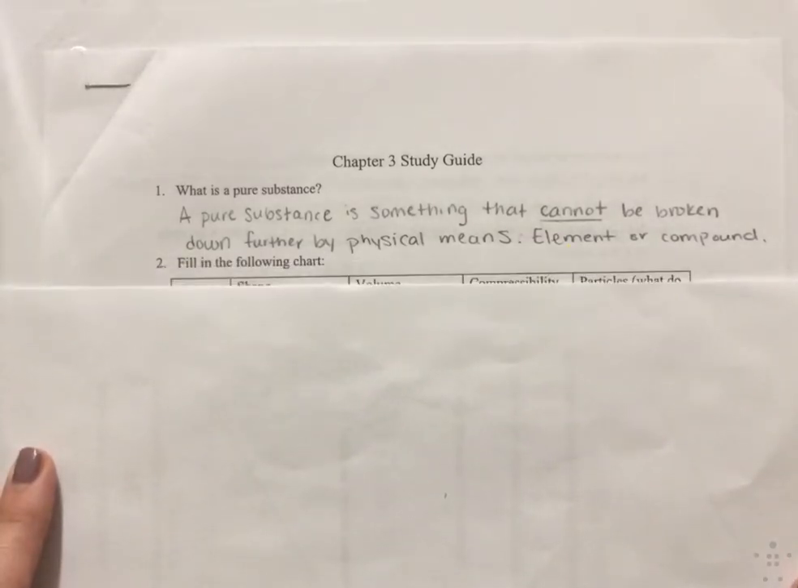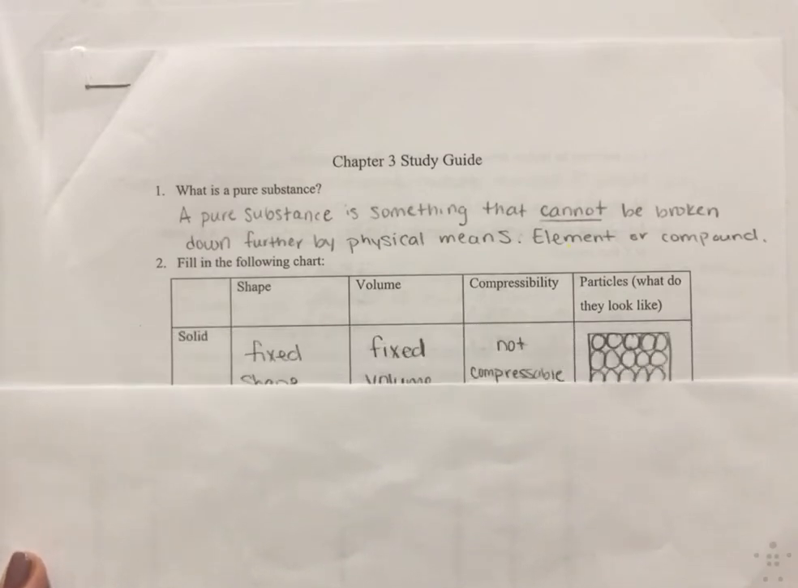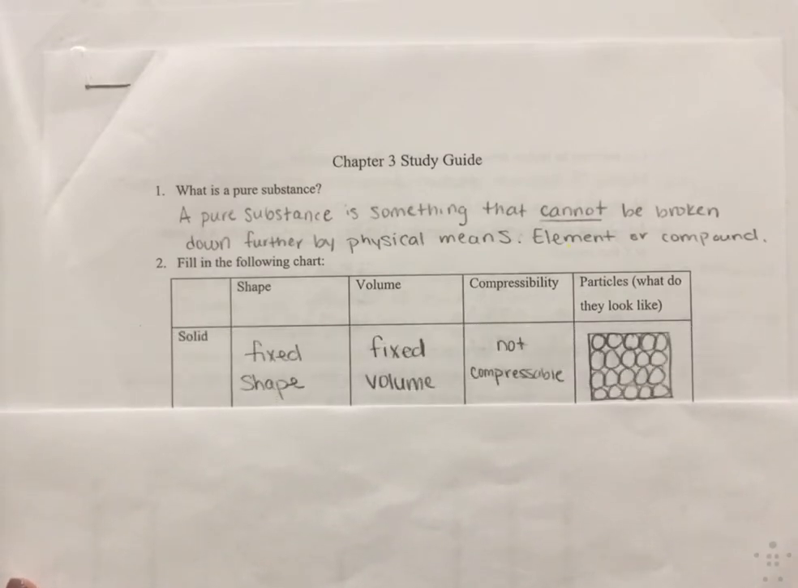Question number 2 is asking us to complete this chart. So, the very first one that we have, first state of matter, is a solid. For a solid, we have a fixed shape and a fixed volume. We cannot change the shape of a solid if we want to. It is going to stay in the shape that it is. We also cannot change the volume.